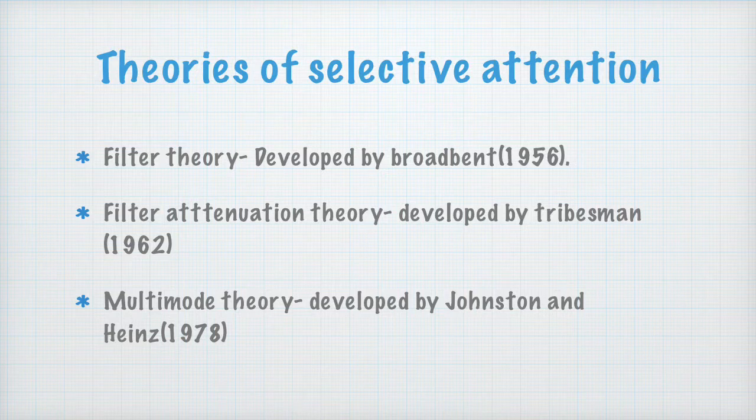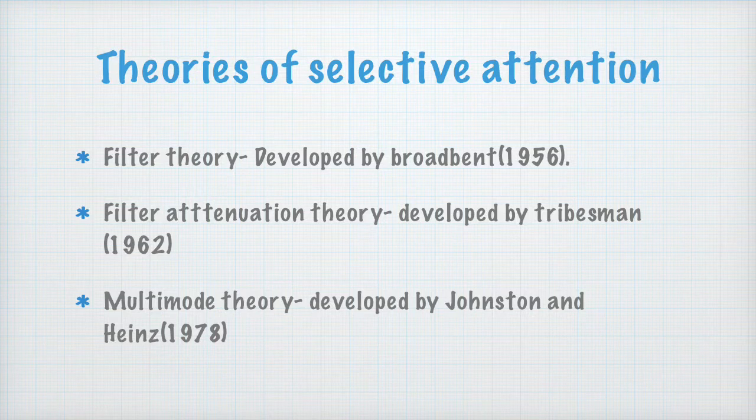At stage 1, the sensory representations, for example visual images of stimuli, are constructed. At stage 2, the semantic representation, that is names of objects, are constructed. And at stage 3, the sensory and semantic representation enters the consciousness. It is also suggested that more processing requires more mental effort. When the messages are selected on the basis of stage 1 processing, early selection, less mental effort is required than when the selection is based on stage 3 processing, that is late selection.